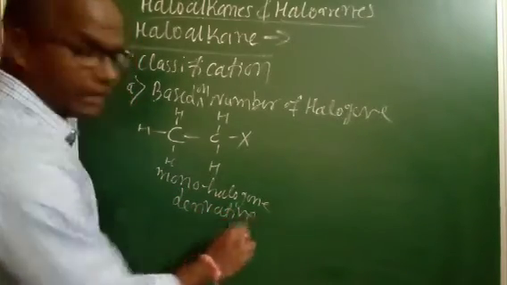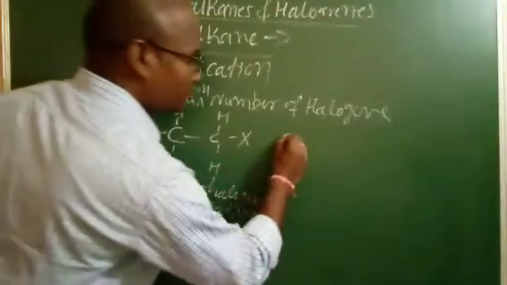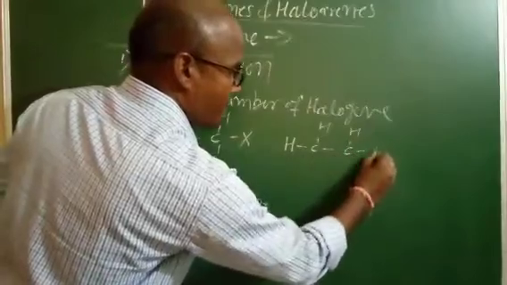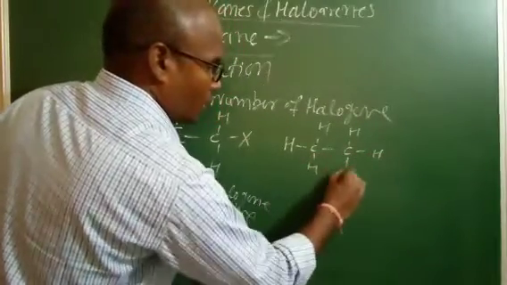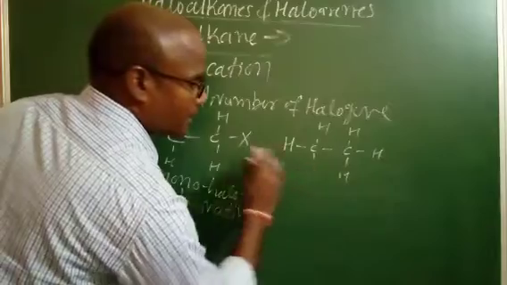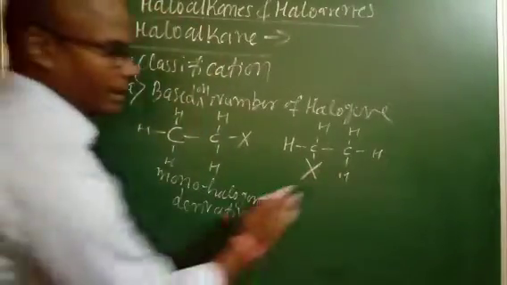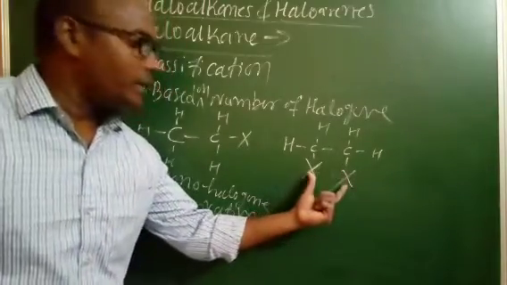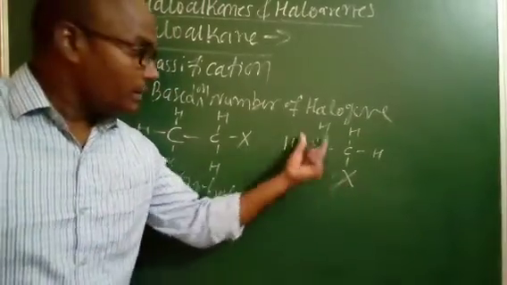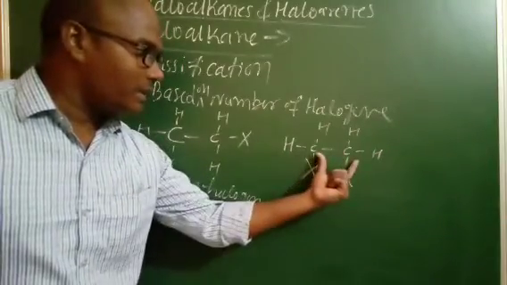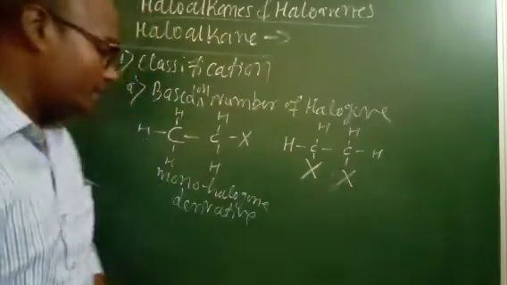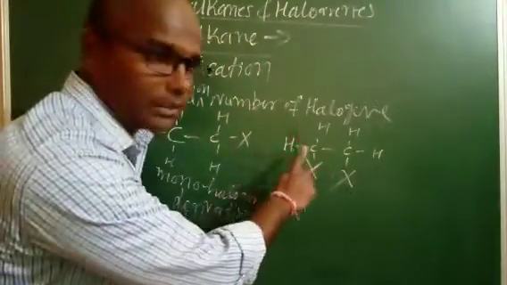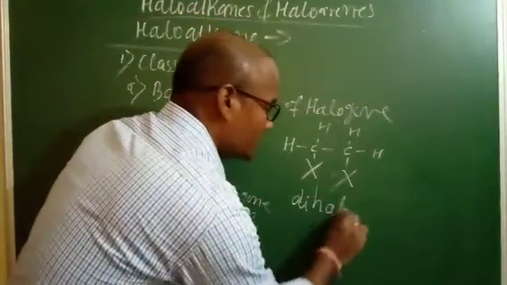Second, if in this alkane this first hydrogen is replaced with one halogen atom and the next second hydrogen is replaced with one more halogen atom, it means two hydrogen atoms are replaced by halogen atoms. Because two halogen atoms are attached to this aliphatic hydrocarbon chain, it is called a dihalogen derivative.